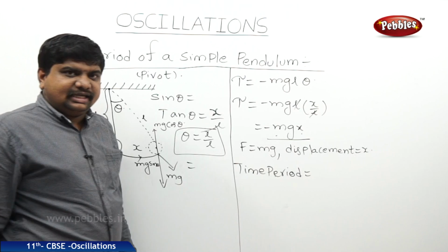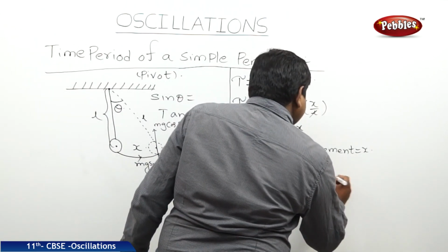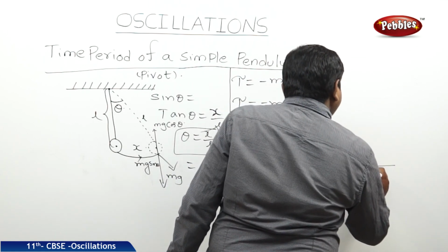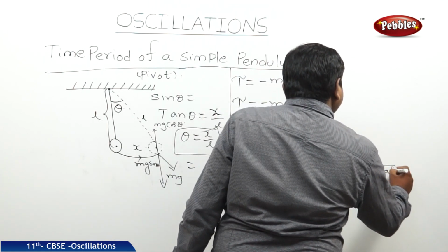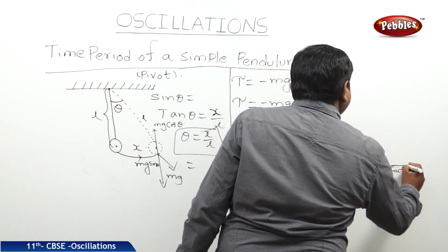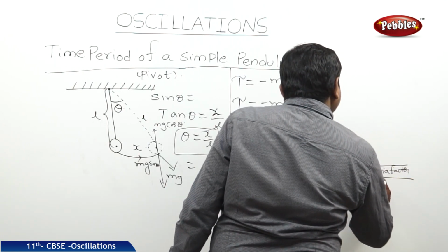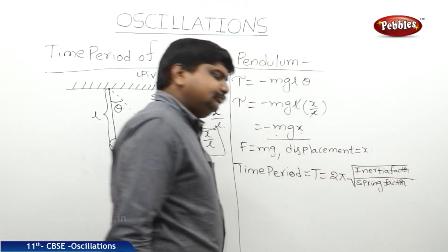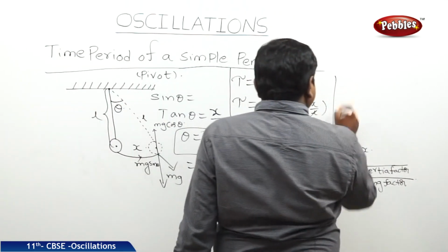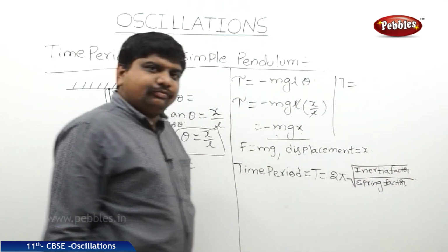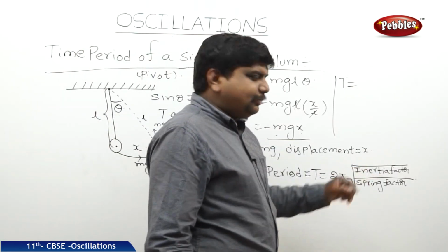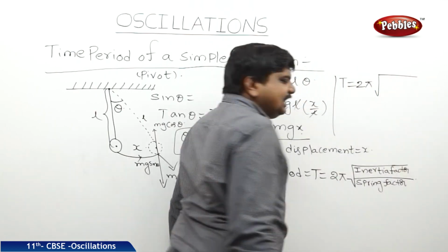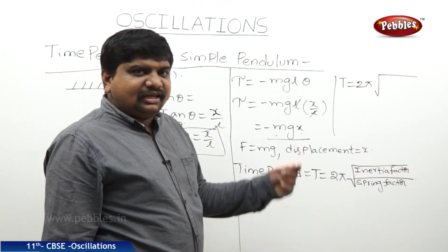So, time period T is equal to 2 pi into root of inertia factor by spring factor. Therefore, T is equal to 2 pi into root of inertia factor by spring factor, where the inertia is mr square, where r is the radius.